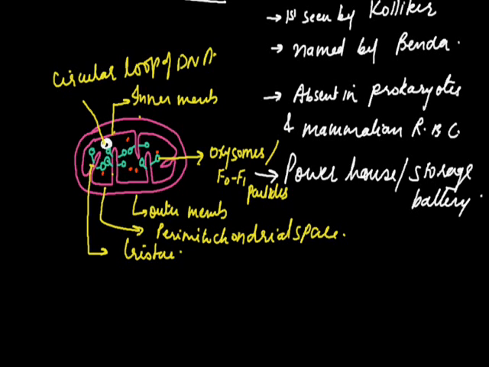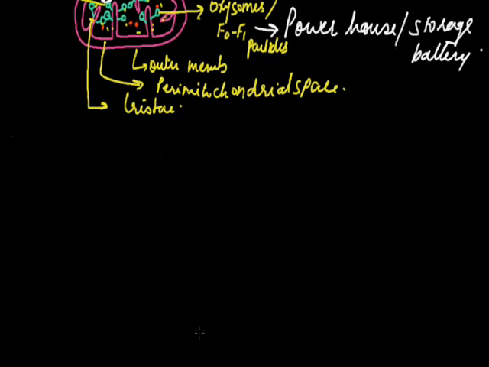There is a fluid present in mitochondria. That fluid is called matrix. Now the matrix contains enzymes for the Krebs cycle. It also contains a DNA molecule and ribosomes. So mitochondria is called a semi-autonomous cell organelle because it has its own DNA and ribosomes. This was the first double membranous cell organelle. The second double membranous cell organelle is plastid. Let me discuss the plastid.